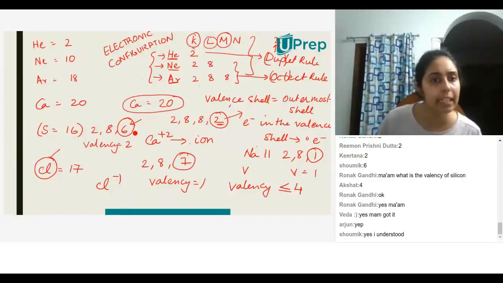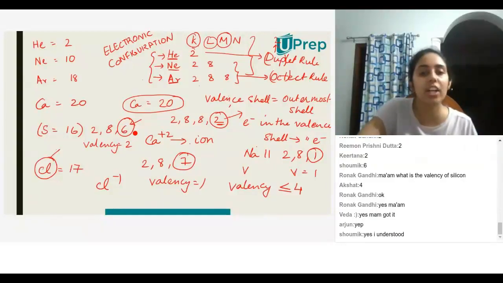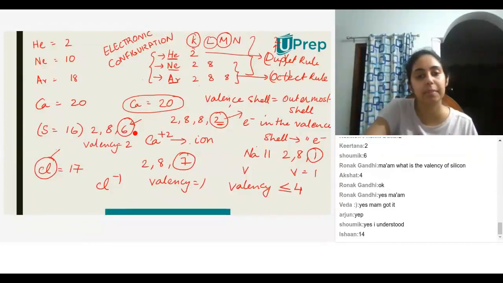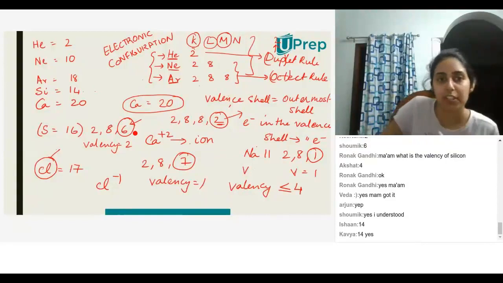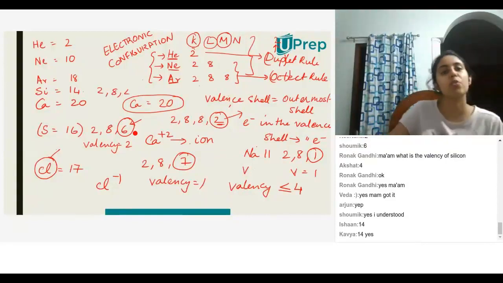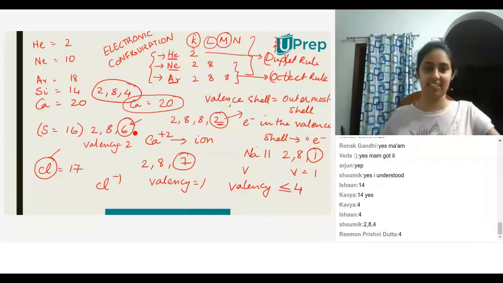Somebody asked me what is the valency of silicon. What is the atomic number of silicon? 14. Very good. What is the electronic configuration? 2,8,4. So what will be its valency? 4.